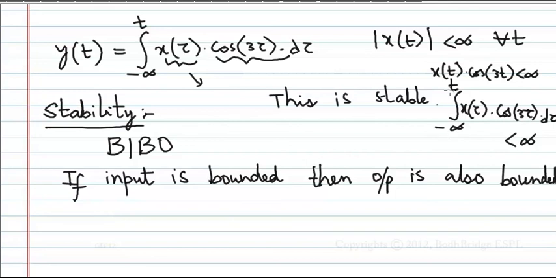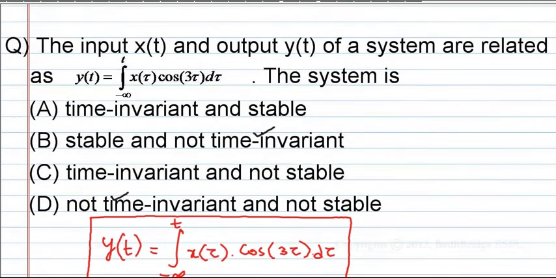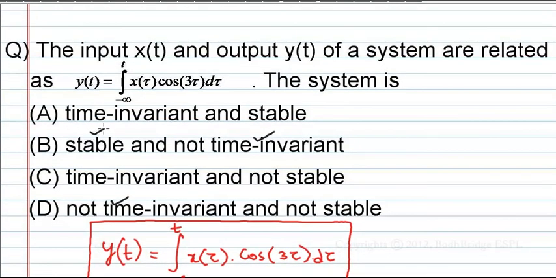Since from minus infinite to t, for all t it is less than infinity. So for something I am integrating, it is also less than infinity. Therefore, y of t is stable. Okay, the mathematical proof is this. Therefore, the system is stable. Therefore, B is the correct option here.